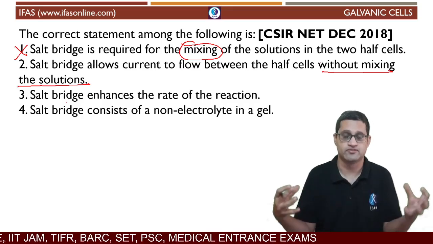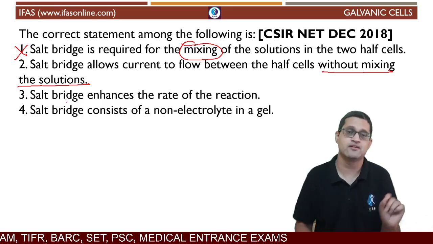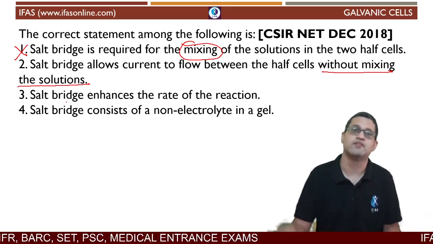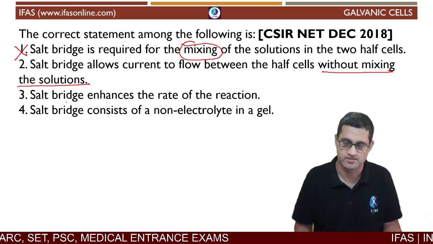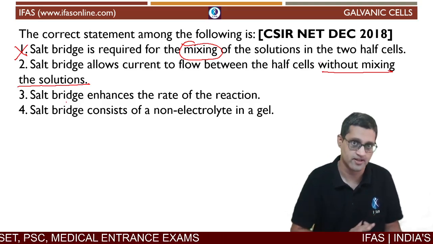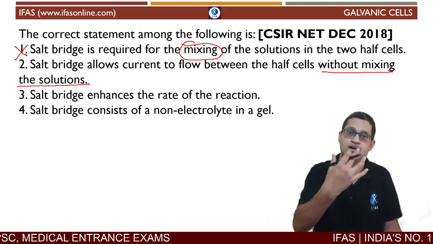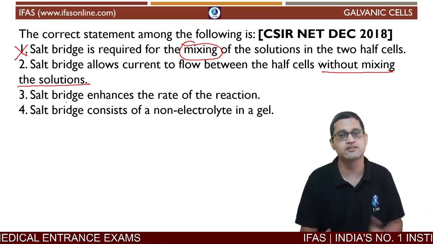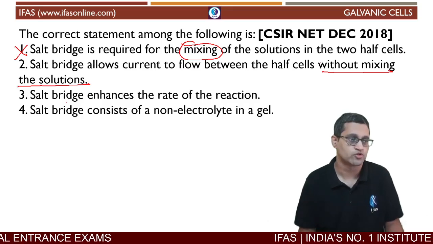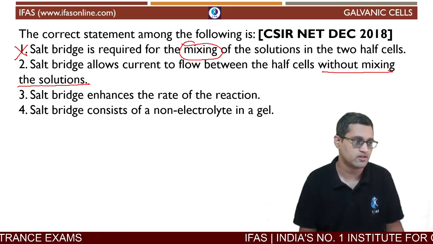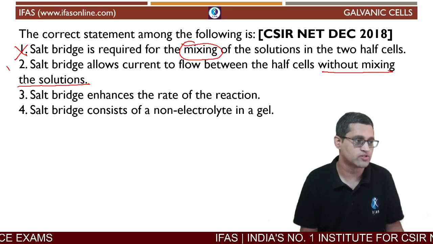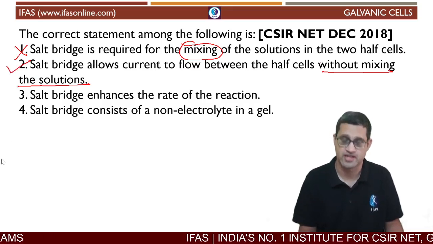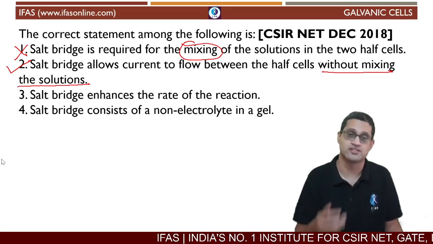If the solutions are mixed, when zinc leaves behind the electrons, they will immediately be taken up by copper from the solution itself. It doesn't have to pass through the external circuit, and the overall mechanism is disturbed. So we don't want the solutions to mix, which is why we are using a salt bridge here. So the second option is the correct answer.